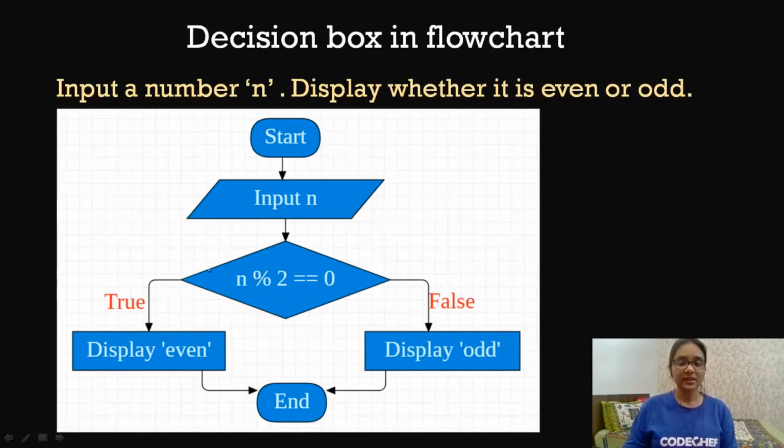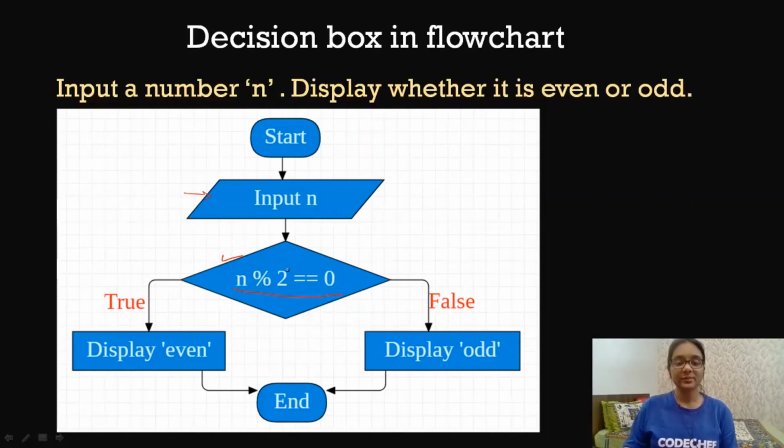Now here you can see that we have used a diamond box. This box is used to make comparisons. The rest of the things are exactly the same as we studied in the previous video about flowcharts. We are using start and end to mark the starting and ending of the flowchart. Then we are using the input box or the data box to input a number. After taking input, we have to compare whether n is divisible by 2 or not. So for that we are using this boolean expression n modulus 2 equal 0.